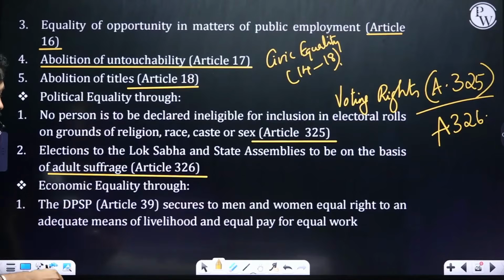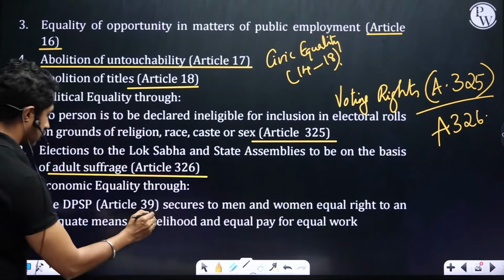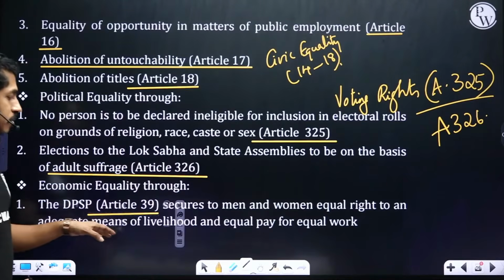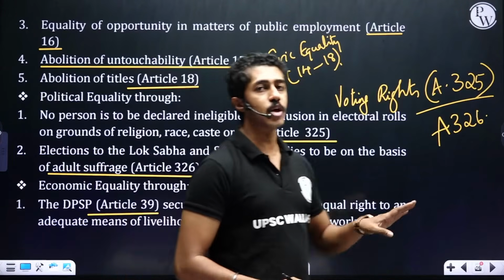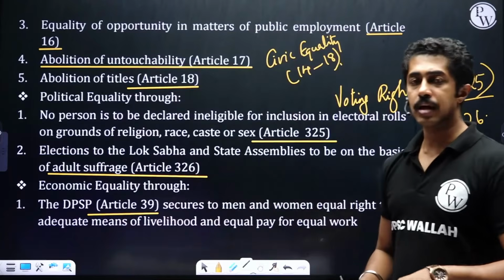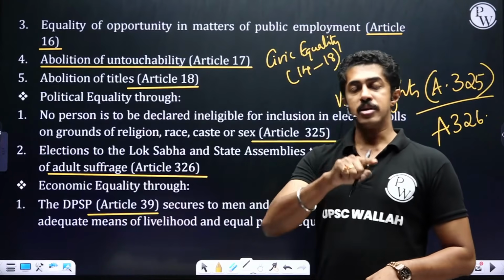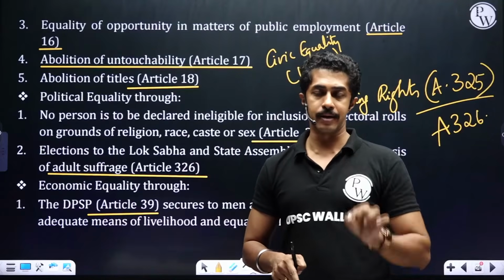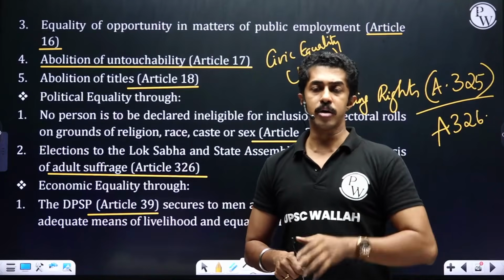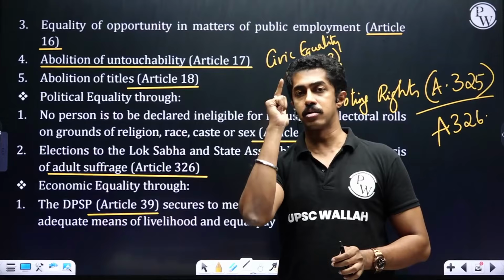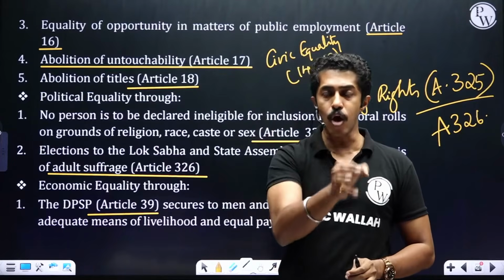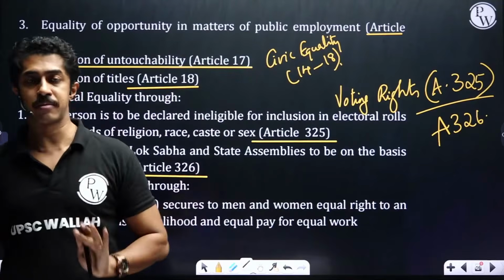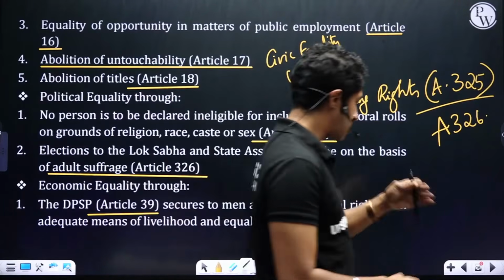Economic equality is through the DPSP, Article 39. It secures to men and women equal right to an adequate means of livelihood and equal pay for equal work. Clear, people? So, civic equality through Article 14 to Article 18. Political equality through Article 325 and Article 326. Economic equality through Article 39 of the DPSP. Clear, people? Moving on.